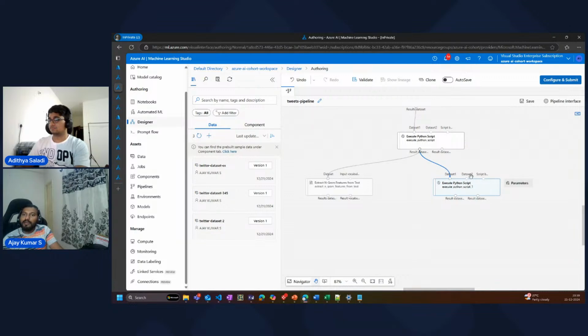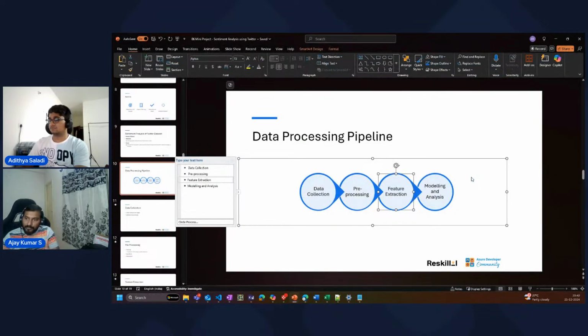So this is how you can progress any project which is machine learning based, and you want to create a data model, and you want to train your data sets. You want to clean up your data sets, pre-process them, and then create a feature extraction, and then create a data model out of it.